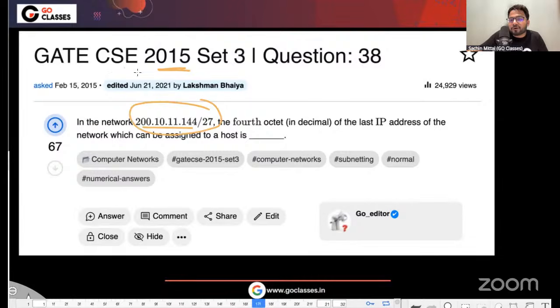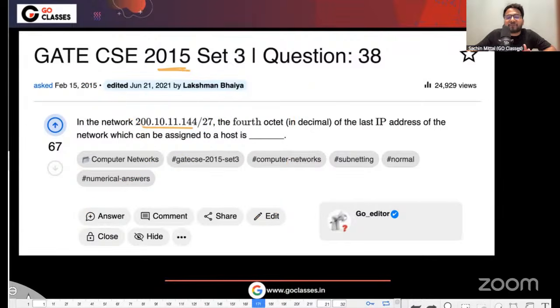This is very important to notice that in GATE also, it is not the convention that they always use the first IP address to represent the network. You can represent it with any IP address. In GATE 2015 they have done it. In fact, let's suppose this question did not come in GATE 2015.